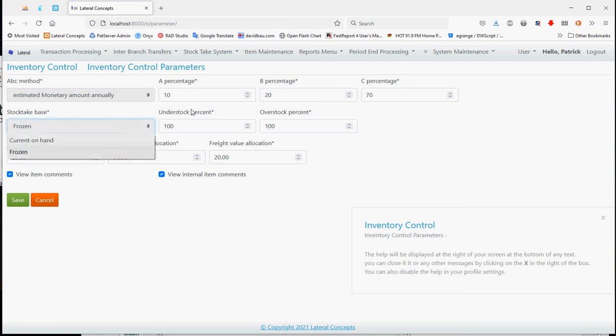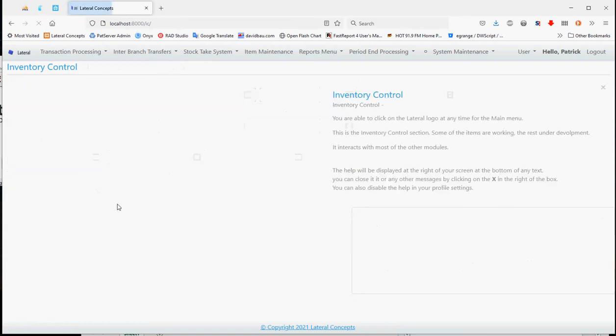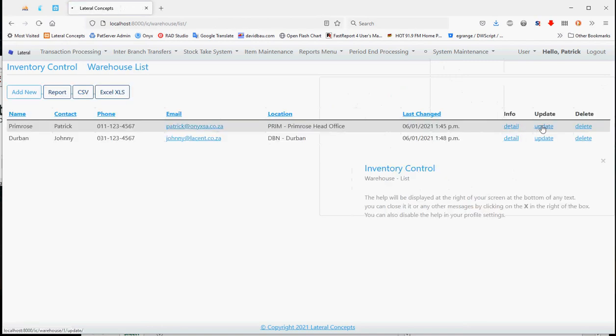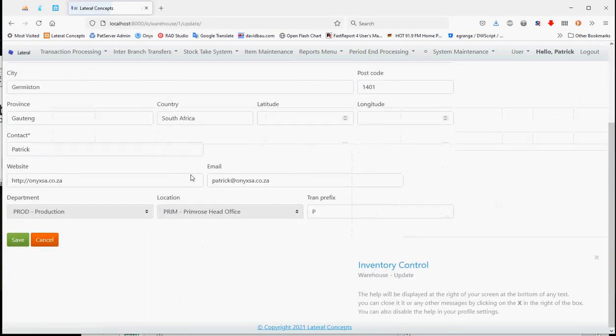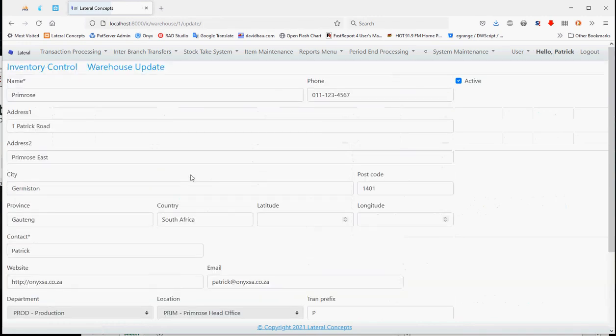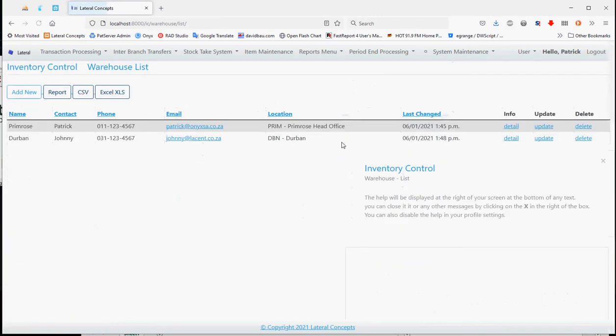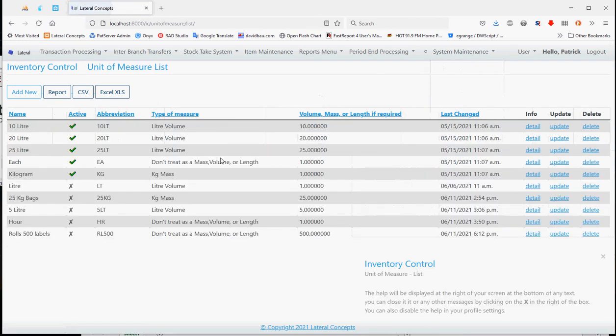Stock take, frozen, current on hand. Okay, your ABC method calculations, there's still a fair amount that I need to do there. Your different warehouses, you can define your different warehouses at that point there. Who to update, who to contact. Once again, everything is flexible at that point there. Unit of measure, you can physically define your units of measure, whether it's liters, kilograms, 20 liters.